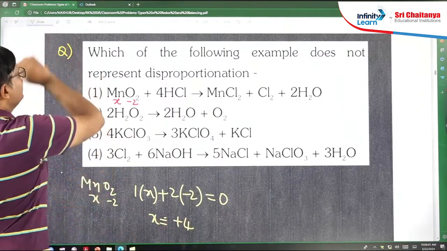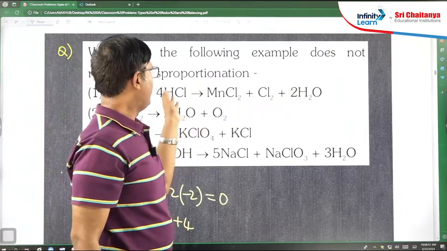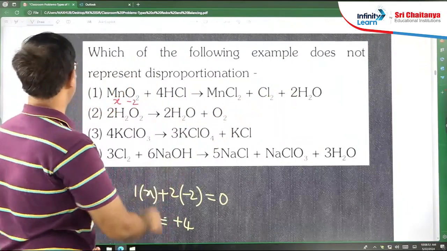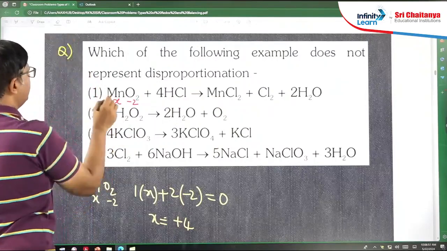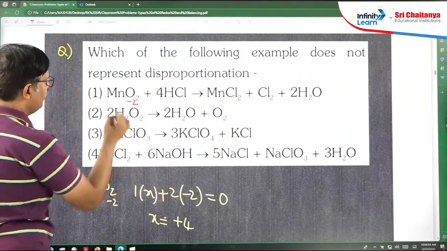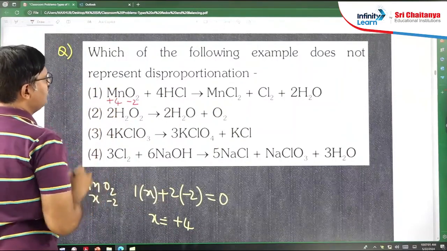Okay. Similarly, you can find others also, all simple things only. I am directly writing here first. So X value, we got plus 4 for manganese.